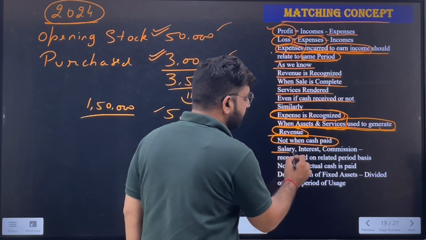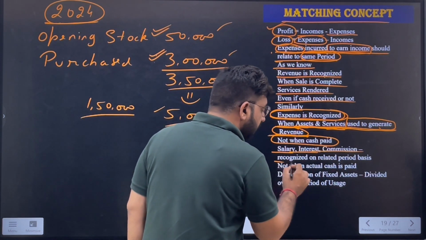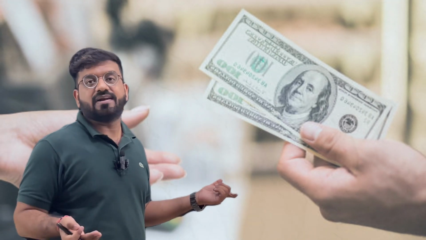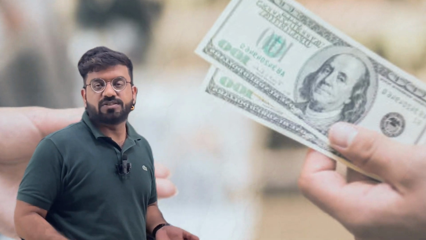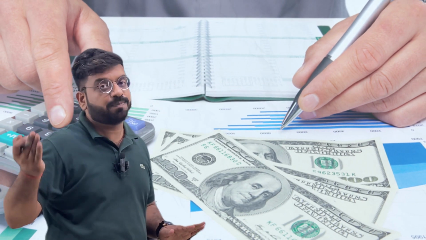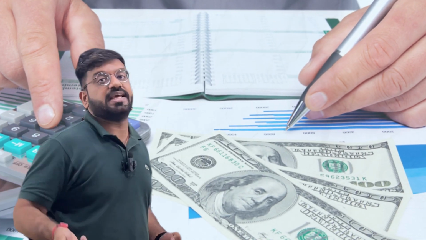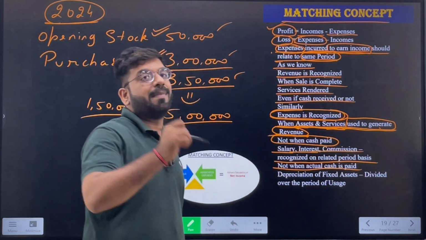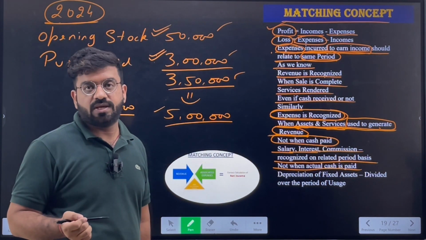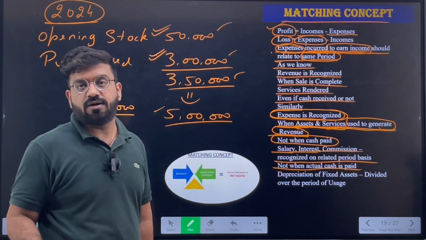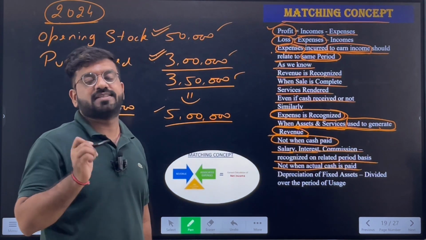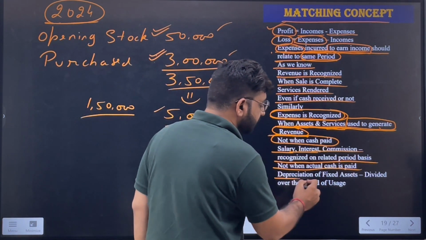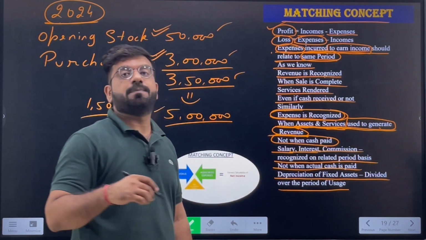Next, the salary, the interest, the commission are recognized on a related period basis. Obviously, as we all know, the rent or the salary which we pay is on a monthly basis, so it will be recorded on a monthly basis. Even if the cash is paid or not, we will record the same. Even though my employee has worked for me, if I haven't paid any cash to him, I will still record it as an expense, and pay the cash afterwards. Next, depreciation of fixed assets is spread over the period of usage.